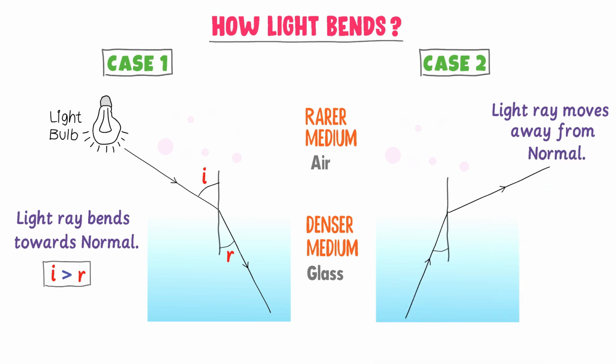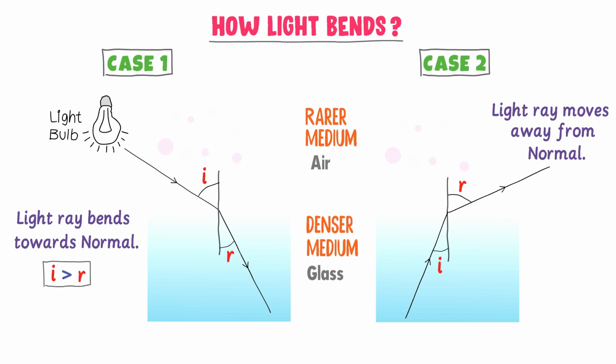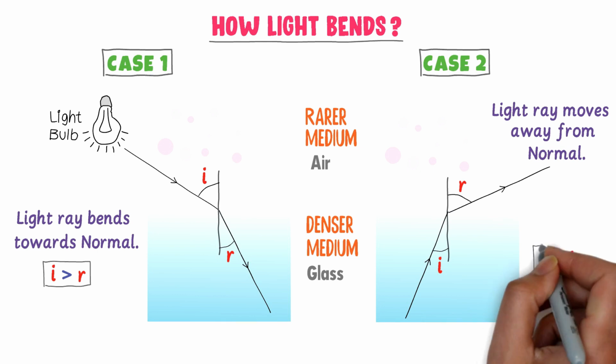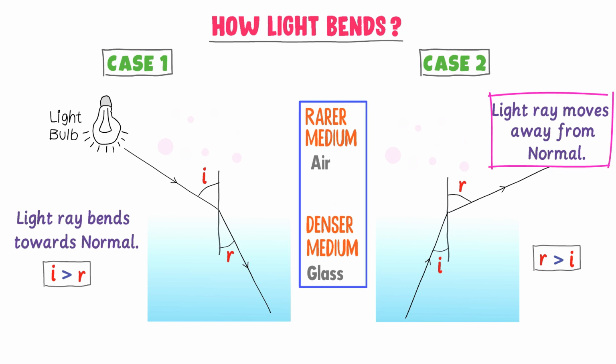We know that this is the angle of incidence and this is the angle of refraction. Here, angle of refraction is greater than angle of incidence. So in this case, we learn that if light travels from a denser medium towards a rarer medium, it will bend away from the normal and the angle of refraction will be greater than angle of incidence.